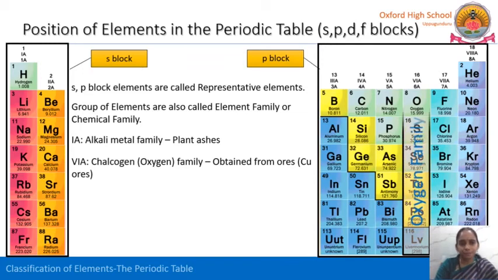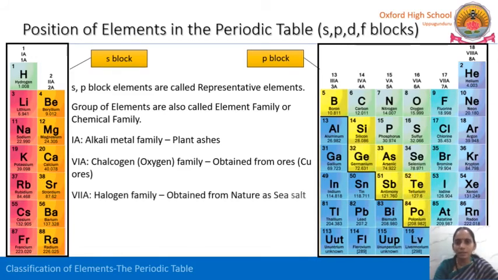And next, the second A group, that is the second group. Second group elements are known as alkaline earth metals, from beryllium to radium: beryllium, magnesium, calcium, strontium, barium and radium. These are all called alkaline earth metals. And coming to the P block, 6th A, that is group 16, is called the chalcogen family or oxygen family. The oxygen family elements are usually obtained from ores, especially copper ores. So the oxygen family is also called the chalcogen family.